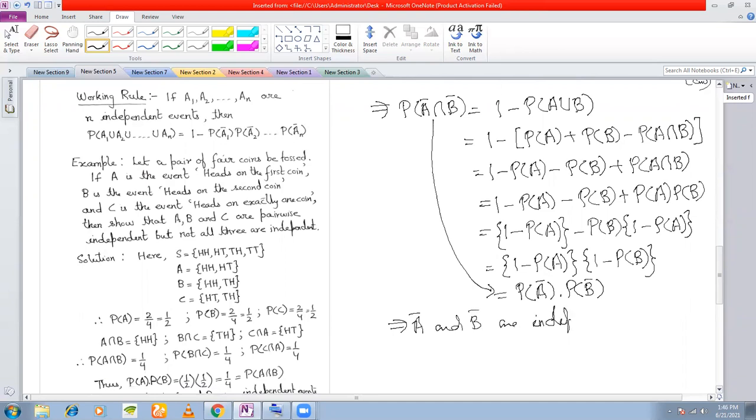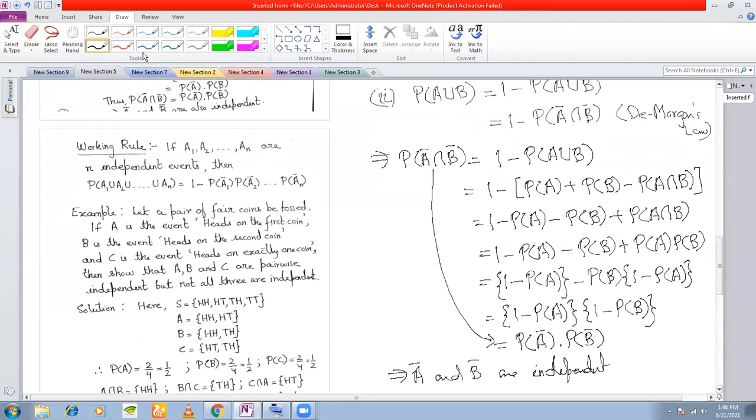If it is given that A and B are independent, then you can say that A bar and B, A and B bar, and A bar and B bar are independent. That is what it means. Okay. So now see, I've given you a working rule here. This working rule we'll be using in the sums.